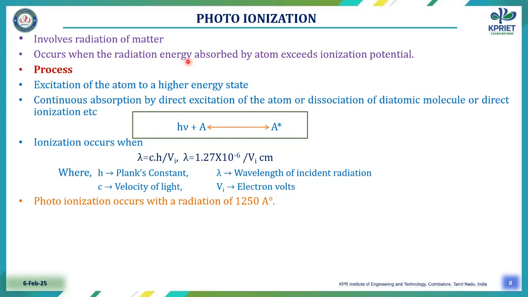Next, photoionization. Photoionization involves the radiation of matter. It occurs when the radiation energy absorbed by the atom exceeds the ionization potential. That is why we discussed it in the previous slide. How the process takes place: excitation of the atom to a higher energy state, which continues absorption by direct excitation of the atom, or dissociation of a diatomic molecule, or direct ionization, etc. Photoionization occurs with radiation of 1250 Angstrom.